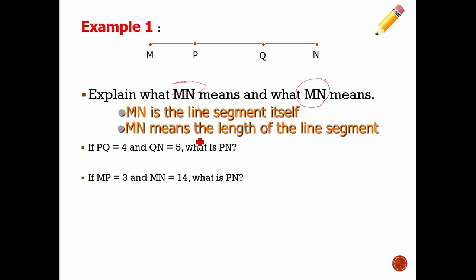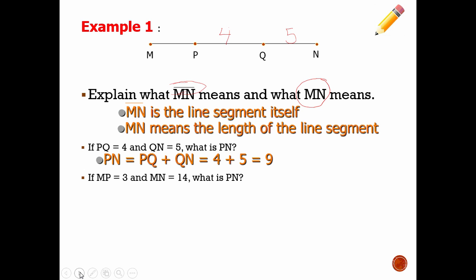So now let's do a couple examples here using this picture. PQ, it says if PQ equals 4, so if I were to place a 4 right up here on my picture, and QN is 5, then what is PN? Well, look at that picture up there. If QN is 5 and PQ is 4, wouldn't we just add those together? Doesn't that make sense? Yeah, because we know that PN, that whole segment, is one little segment plus another little segment added together. So we'd add those 2 together and we get 9 for the whole segment.